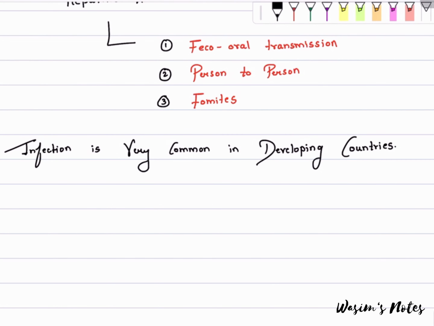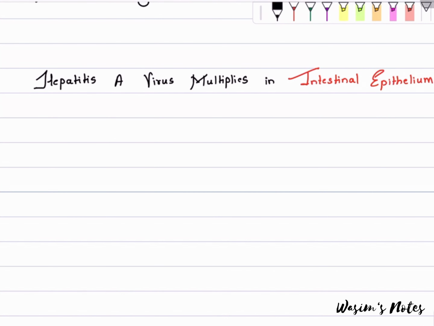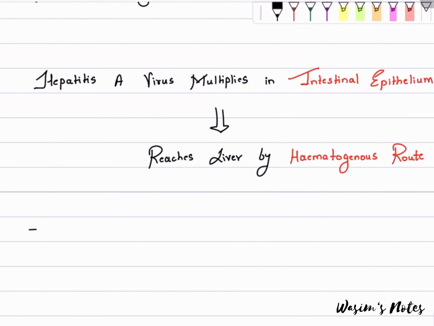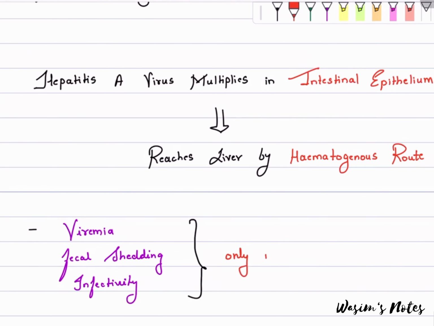Let's talk about how this infection spreads in the human body. Hepatitis A multiplies in the intestinal epithelium, then it reaches the liver by hematogenous route. Symptoms like viremia, fecal shedding and infectivity can be seen only in the pre-icteric phase of jaundice.